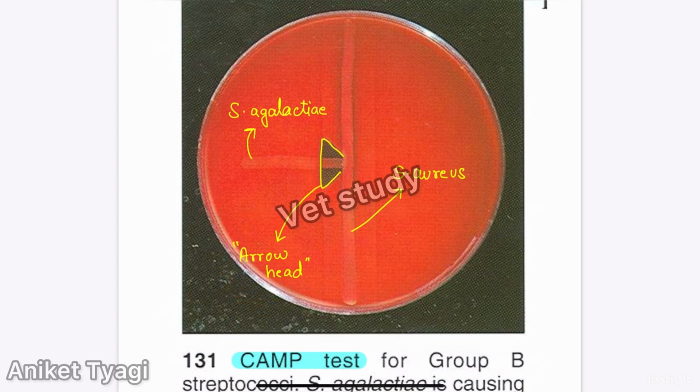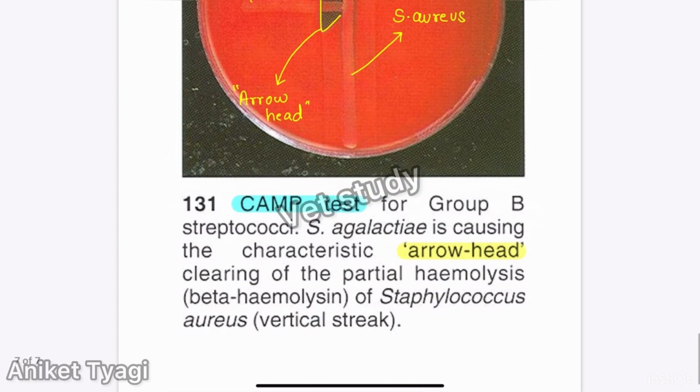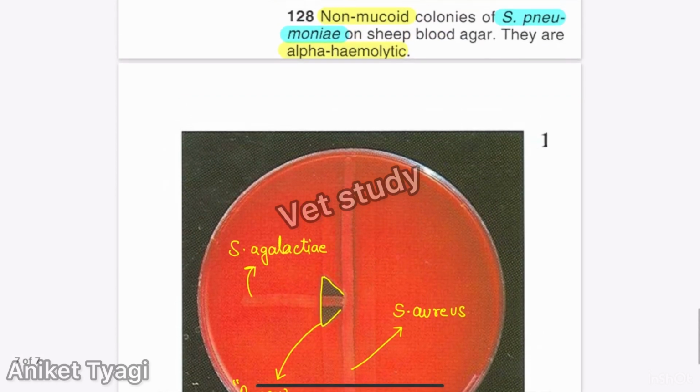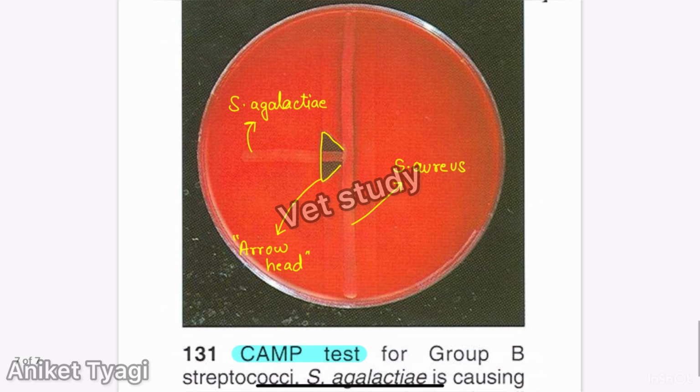Okay, so this is the streak of Staphylococcus aureus. This is the streak of Streptococci agalactiae, and when they meet in this area, the RBCs present in this area form a characteristic shape, and this shape is an arrowhead. This is very important. Remember this CAMP test. Okay, with this our Streptococci genus ends here, and this much for this video.